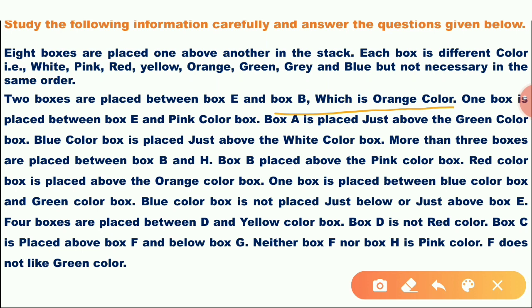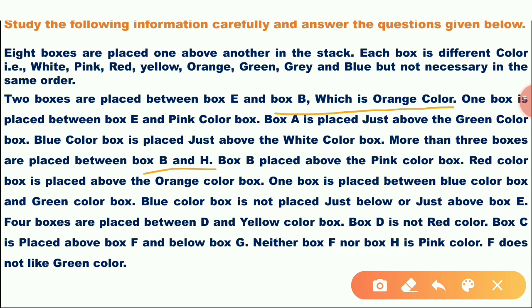Blue color box is placed just above white color box. More than 3 boxes are placed between B and H. This means minimum 3 or more than 3, he said. So there can be 4 boxes, or 5 boxes.